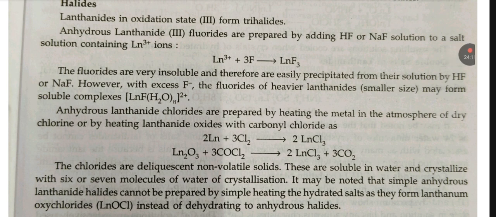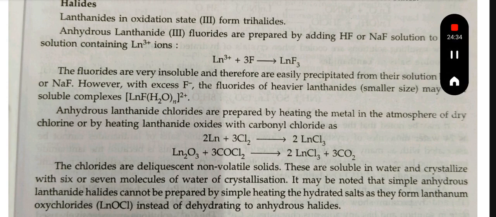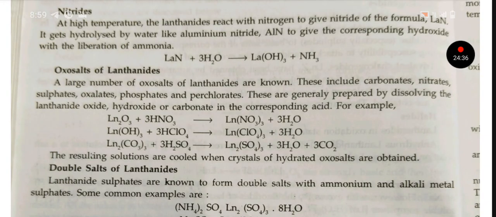It may be noted that simple anhydrous lanthanide halides cannot be prepared by simply heating the hydrated salt, as they form lanthanum oxychloride instead of dehydrating to anhydrous halides. Next is nitrides. At high temperature, the lanthanides react with nitrogen to give nitride of formula LnN. It gets hydrolyzed by water like aluminium nitride AlN to give the corresponding hydroxide with the liberation of ammonia.